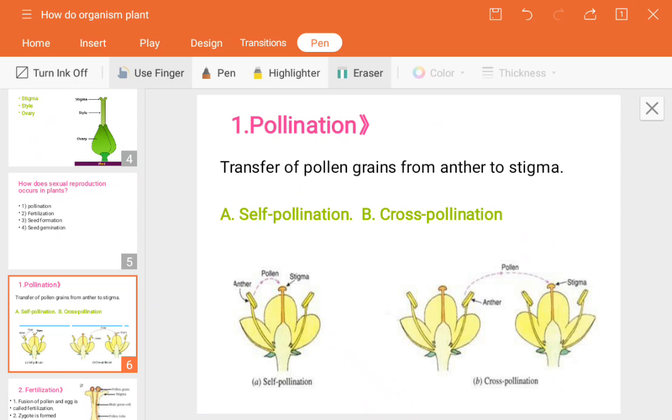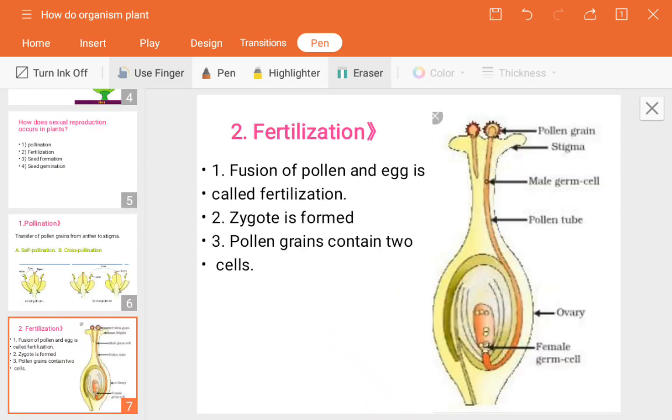Next, you can see the process is fertilization. So we know what is meant by fertilization. It is the fusion of pollen and egg. So it is the fusion, or the mixing up, of pollen grains and the egg that is known as fertilization.